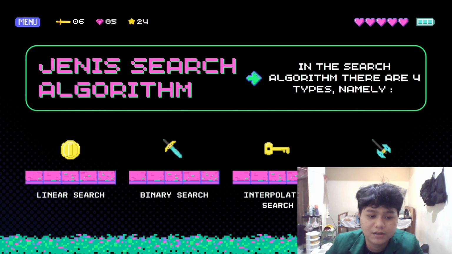The last is jump search, which is a good choice when you have large sorted data and need better search performance than linear search. However, compared to binary search, jump search is easier to implement, although it may be slightly less efficient.